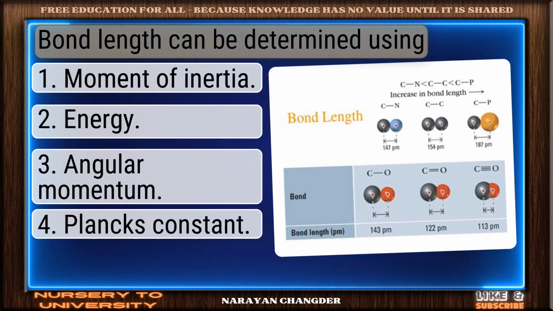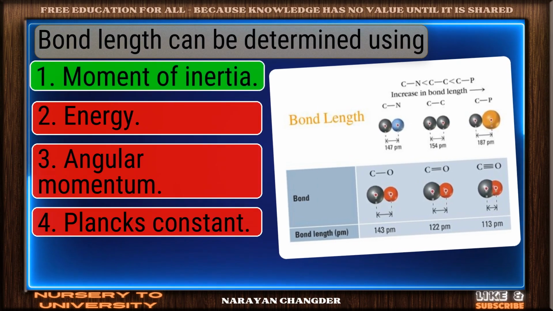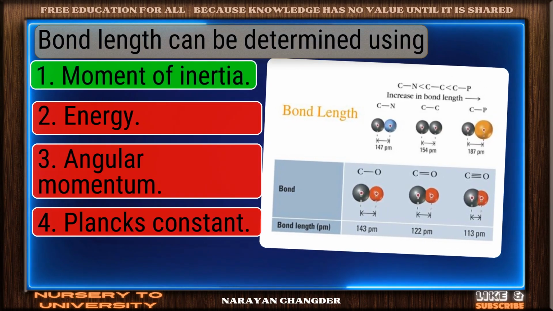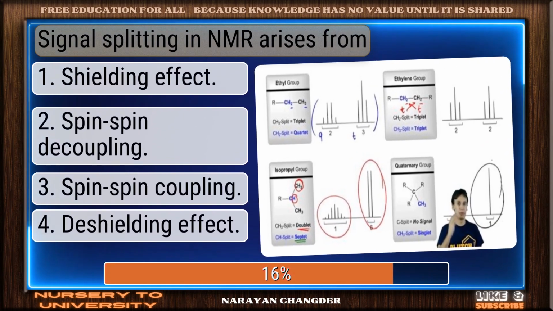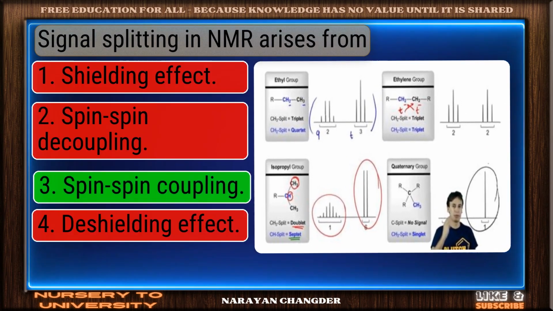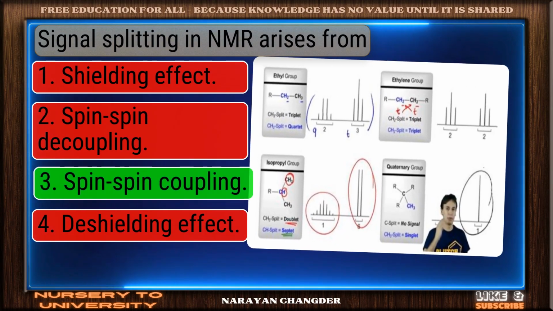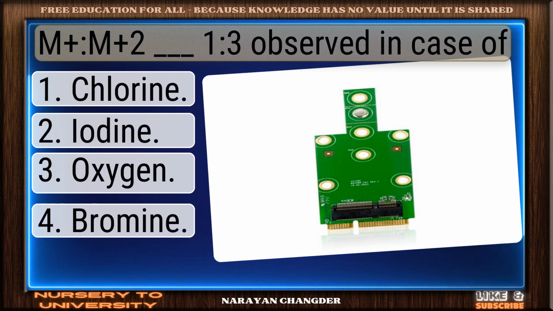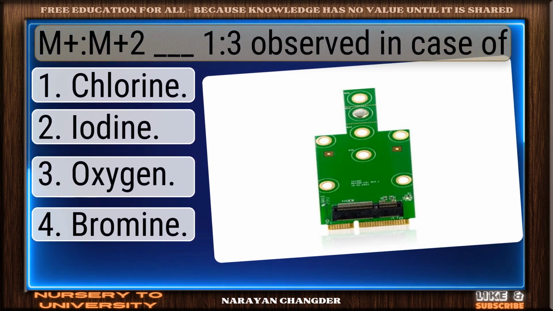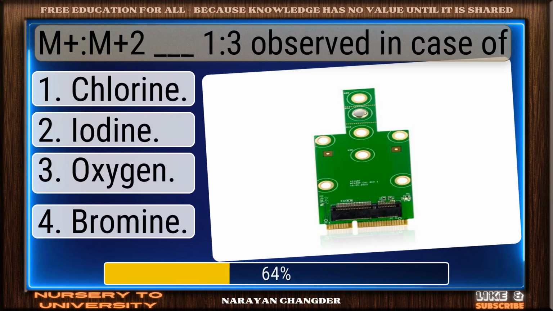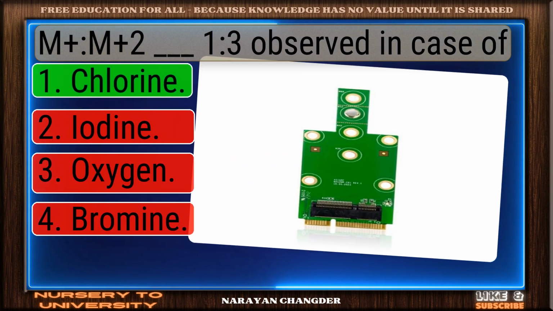Bond length can be determined using. On track. Moment of inertia is the correct answer. Signal splitting in NMR arises from. Good thinking. Spin-spin coupling is the right answer. M plus 2 to M ratio of 3 to 1 is observed in case of. Well done. Chlorine is the right choice.